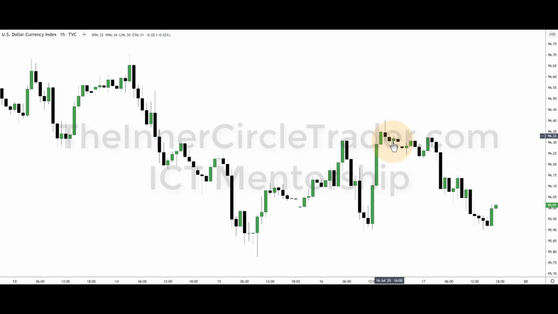And then yesterday we were sitting right in here, and as I did the daily review, I said that I'd like to see it just trade lower and go lower. And we got that. We had a little bit of a Judas swing in here in the Asian session and then drop down. These highs in here have me concerned about maybe wanting to see it go up into that area and then drop down.